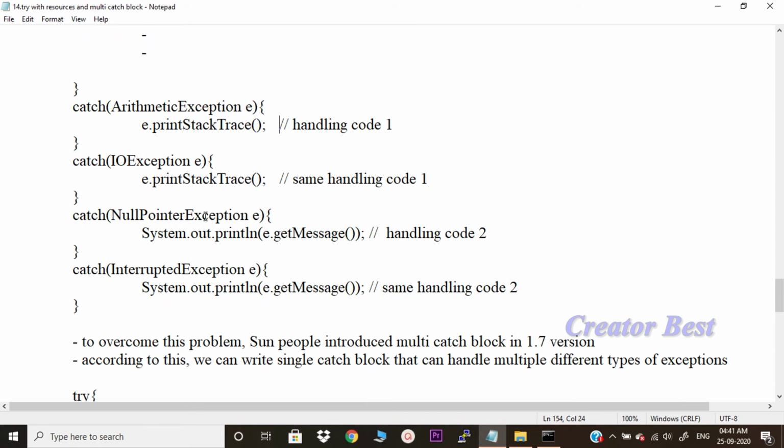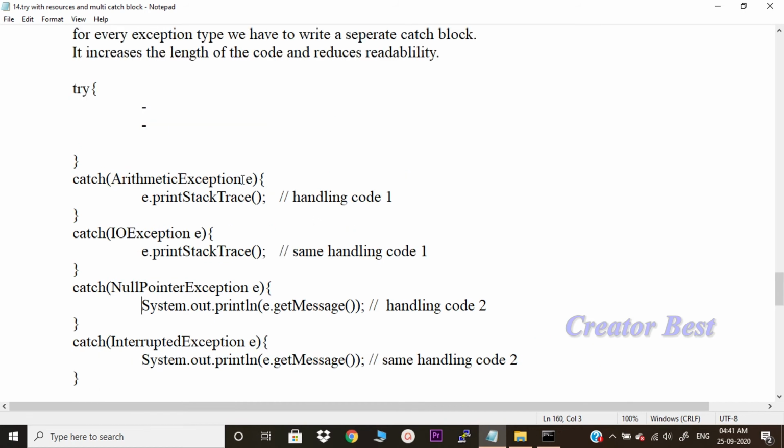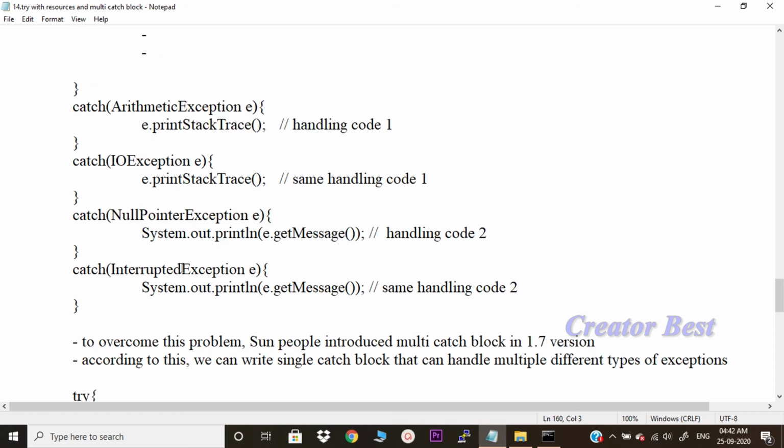Another exception, null pointer exception e, has another handling code, System.out.print e.getMessage. Interrupted exception is also having similar code as handling code 2. So, here in this example there are two exceptions with same handling code. For arithmetic exception and IO exception we are having same handling code, and for null pointer exception and interrupted exception we are having same handling code.